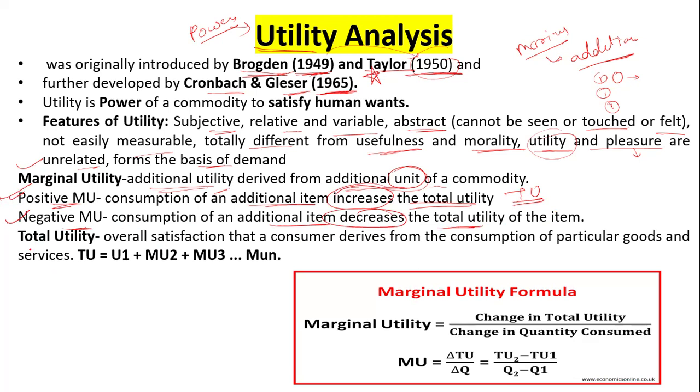Now what is total utility, ma'am? We have to compare with the total utility. Total utility is nothing but the overall satisfaction of a consumer derived from the consumption of a particular good. When you are calculating the utility, you have to be specific with your goods. One time you consume one type of good; if you consume gulab jamun one time and rasgulla another time, this is not going to work.